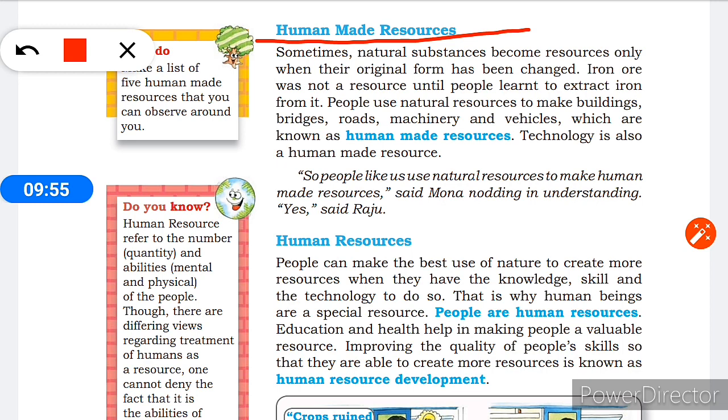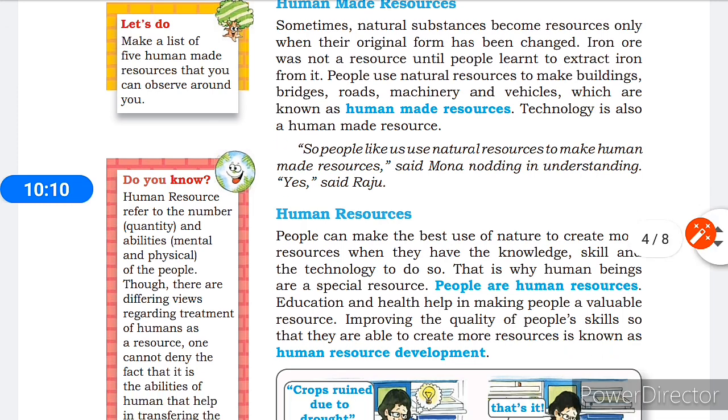Yes, said Raju. From this it is clear that the things which we see around us, like the buildings, bridges, roads, machineries, vehicles, all these are human made resources. Now, what is human resource?